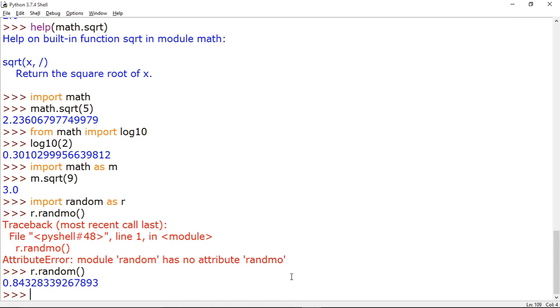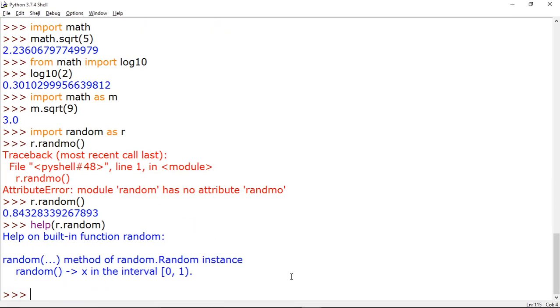It has given you 0.8432, whatever value is coming. So it is giving you one random value. Now if you want to see what the random function actually gives you, you write help and then write r dot random.